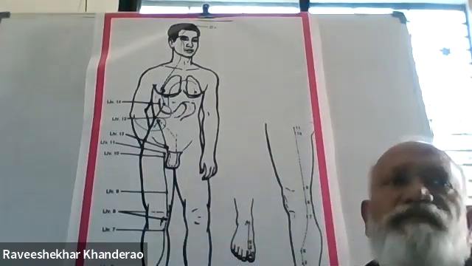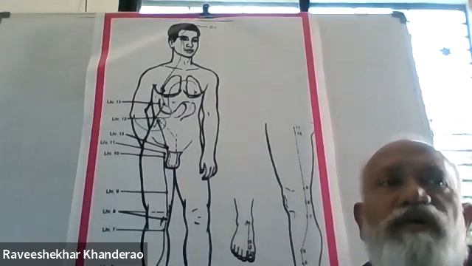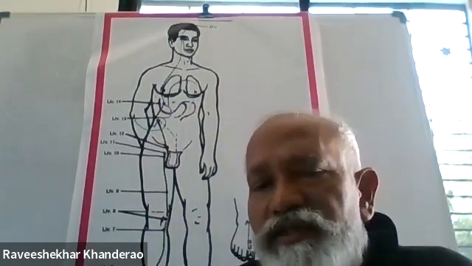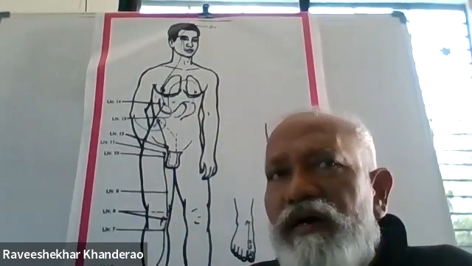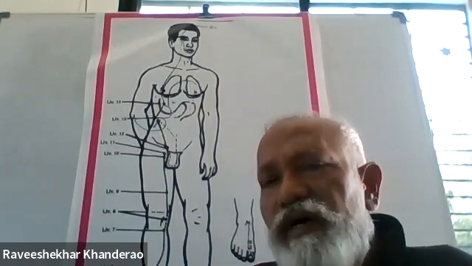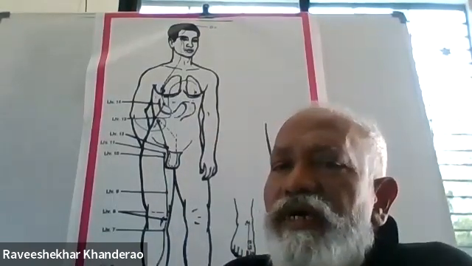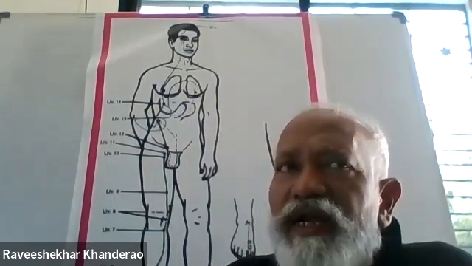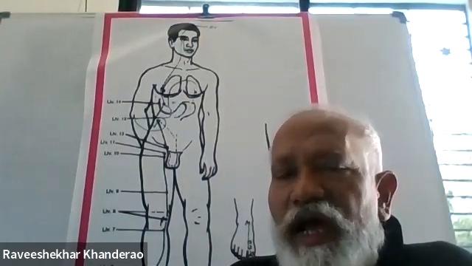We will work to enhance its energy. To enhance the energy of any meridian, you will have to introduce which element? To enhance the energy of one element, say for example kidney, which meridian will you have to work on so that the energy of the kidney meridian is enhanced?